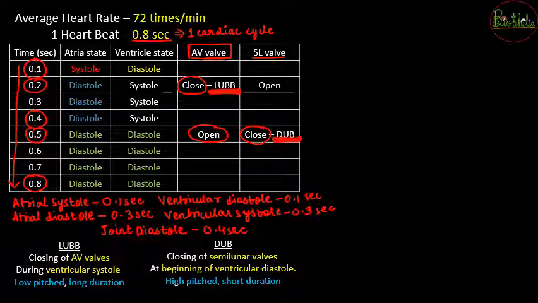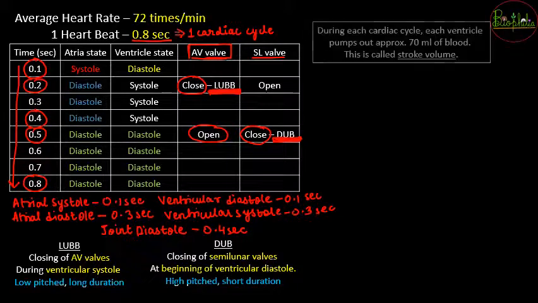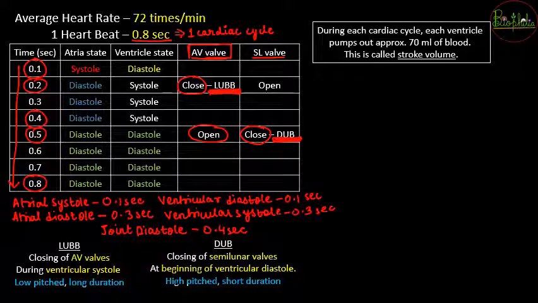So these are the differences between the sounds of heart, that is lub and dub. Now that was the extra knowledge about cardiac cycle. Now let's see some definitions over here. So first definition is stroke volume. What is stroke volume?